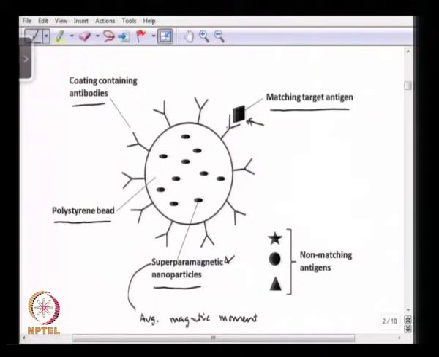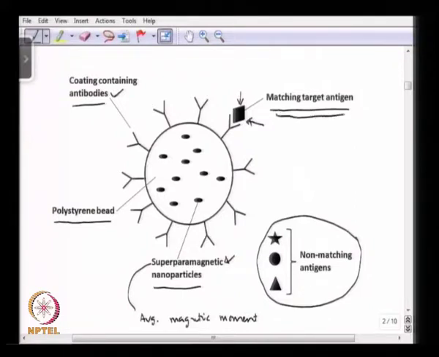There will be several non-matching antigens that may also be present in the sample, which will not bind to the antibodies. So, this is one approach for how we can extract different molecules from the sample using the magnetophoresis method.